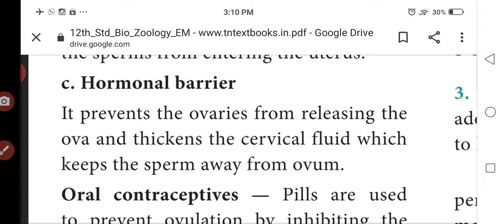The next one is the hormonal barrier. Hormonal barrier means it prevents the ovaries from releasing ova.